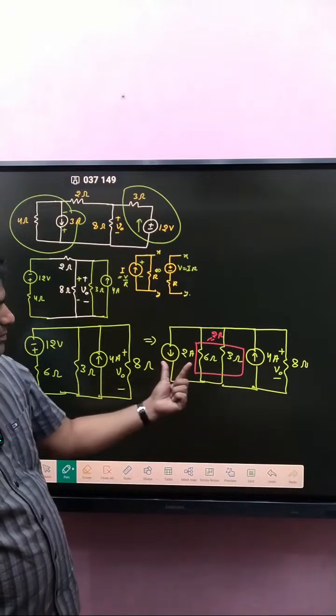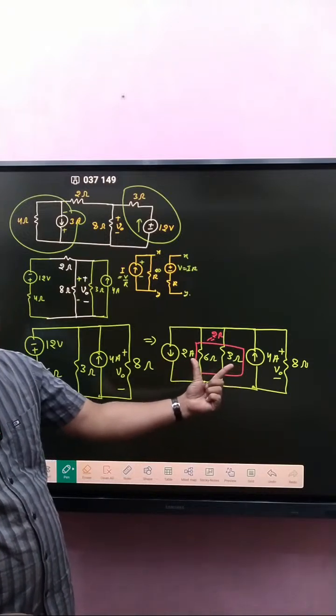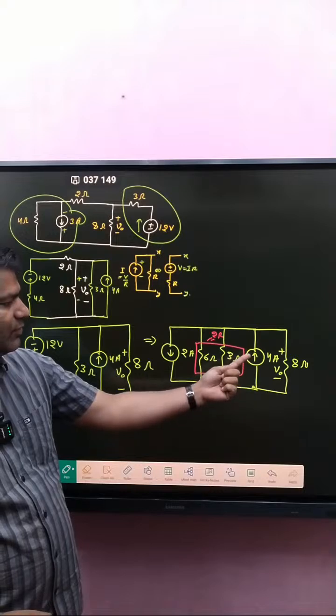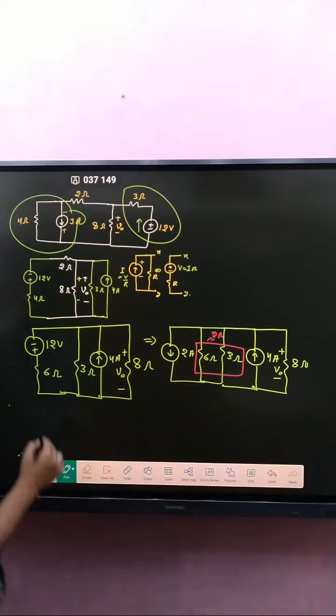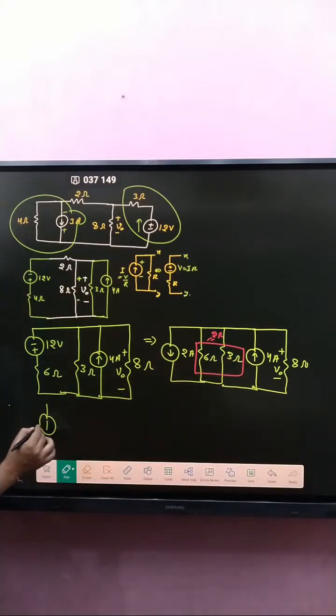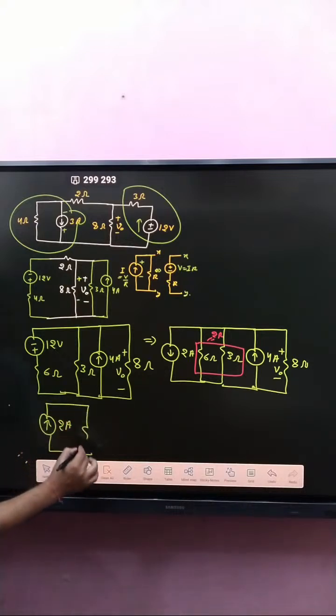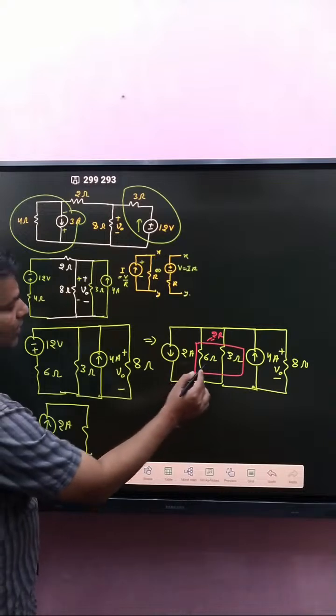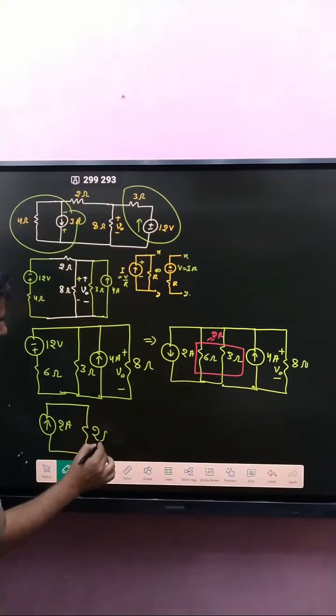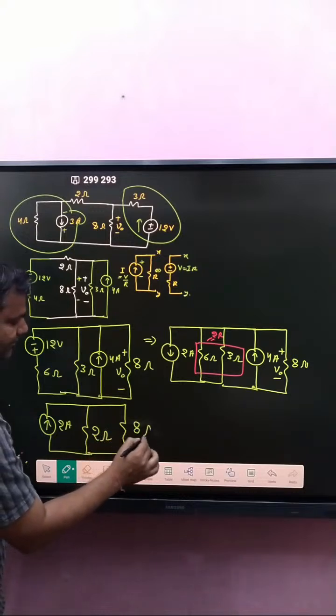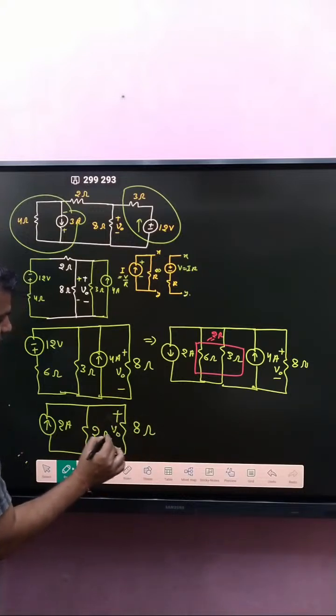The combination of these two, both are in opposite directions. So the net current in the upward direction, 4 minus 2, that is 2 ampere upward. And the combination of these two is 2 ohm, and here 8 ohm, and that is V naught.